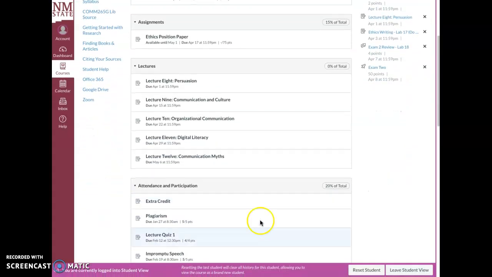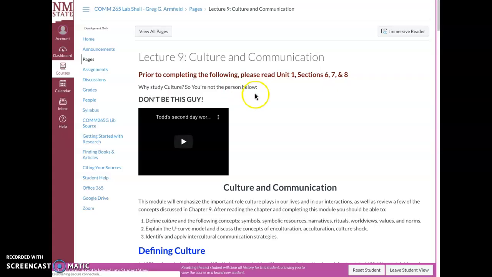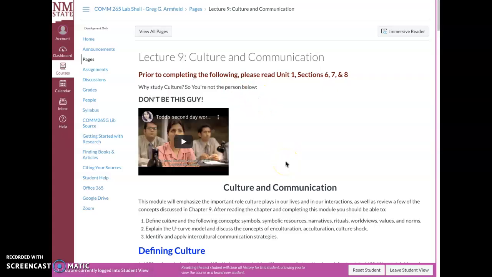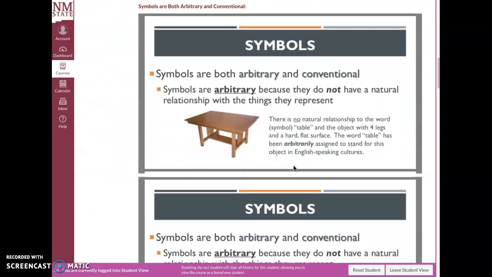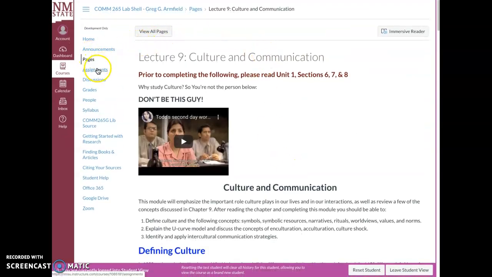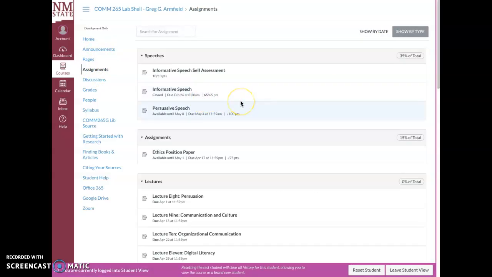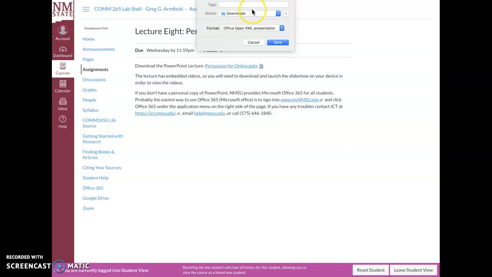To access a lecture, you're going to do one of two things. Most of the lectures will look like this. It basically is a Canvas page, and you're going to read through it. It's the same things that we would have discussed in lecture. There will be embedded videos, but it's a lot of textual basis with some PowerPoint slides embedded. The other type of lecture, and this will only be for your Persuasion one, is a PowerPoint download. A lot of your professors probably are using their existing PowerPoints, and in this case you're going to have to download that lecture.